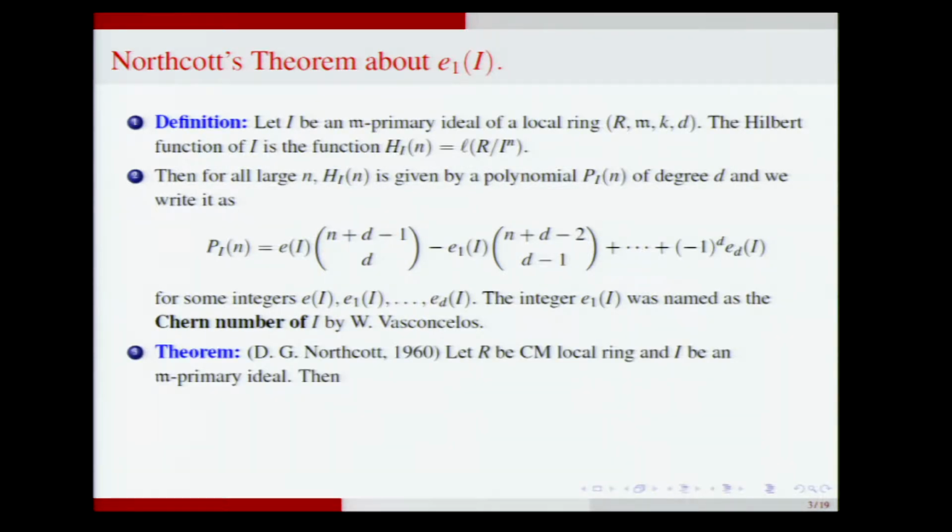So Northcott proved the following generalization, but it is in Cohen-Macaulay rings. Let R be a Cohen-Macaulay local ring, I an M primary ideal. Then E1 is 0 if and only if I is a complete intersection.